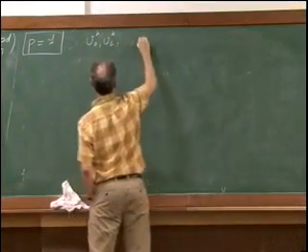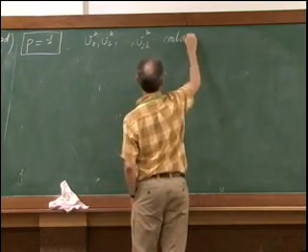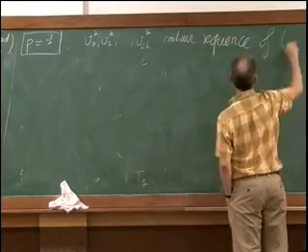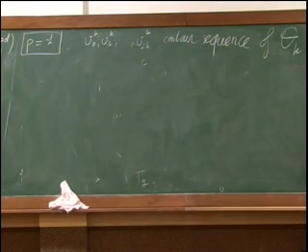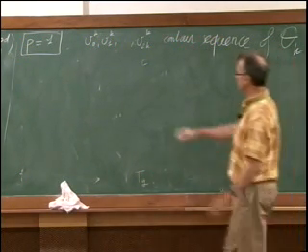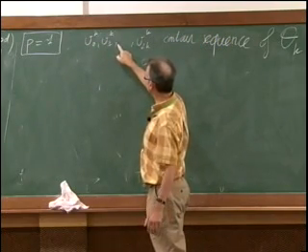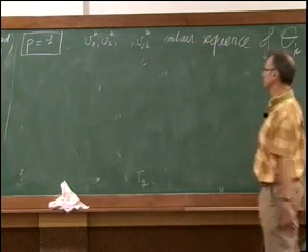I introduce this notation for the contour sequence of theta k. Remember, it means you explore the tree by following the contour, and you record all the vertices that you visit. Of course, some of them are visited more than once, so some vertices appear more than once in this sequence, but no matter.